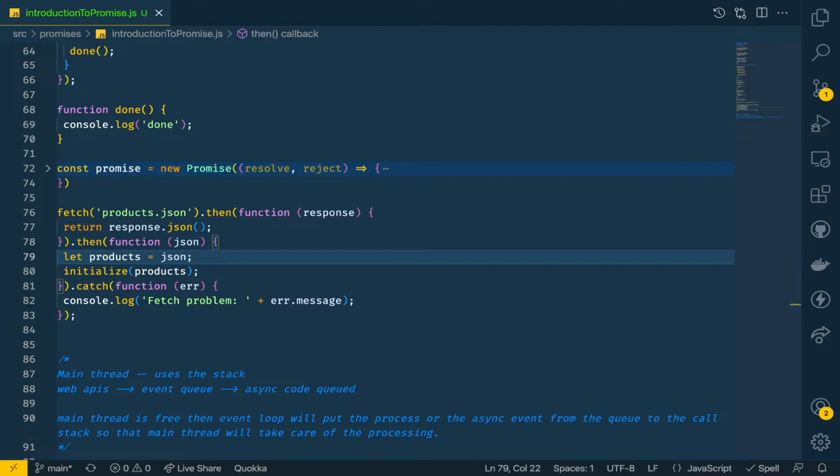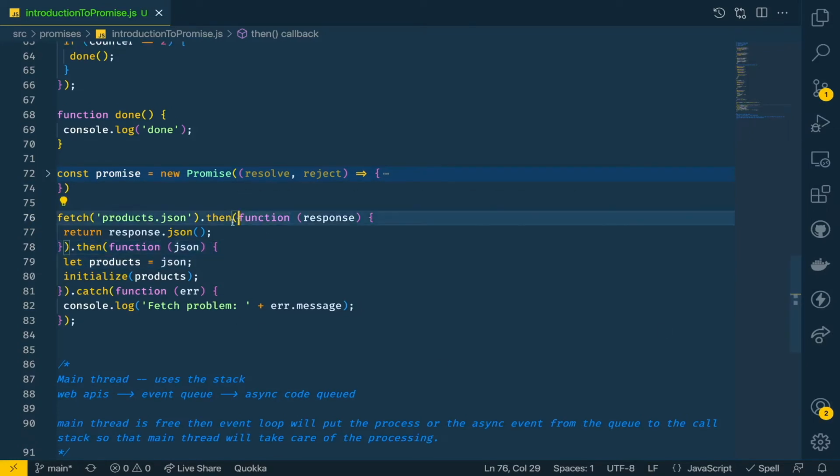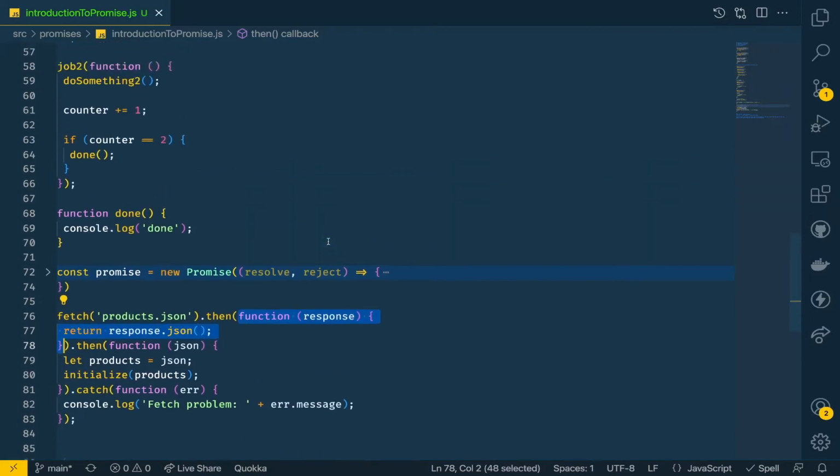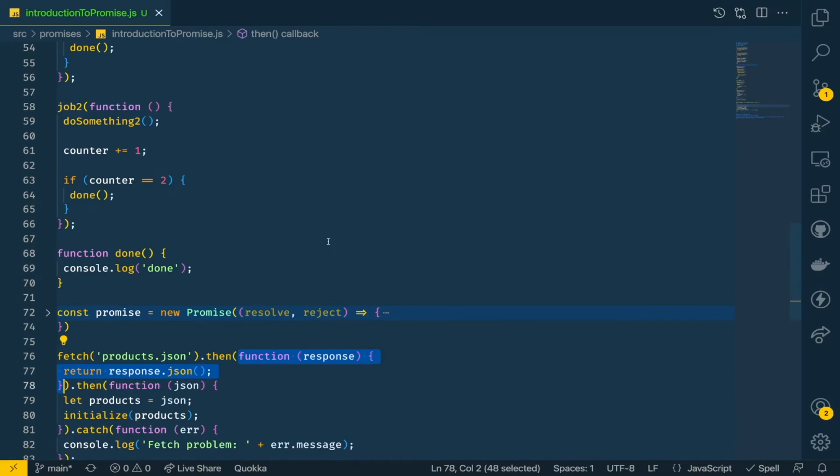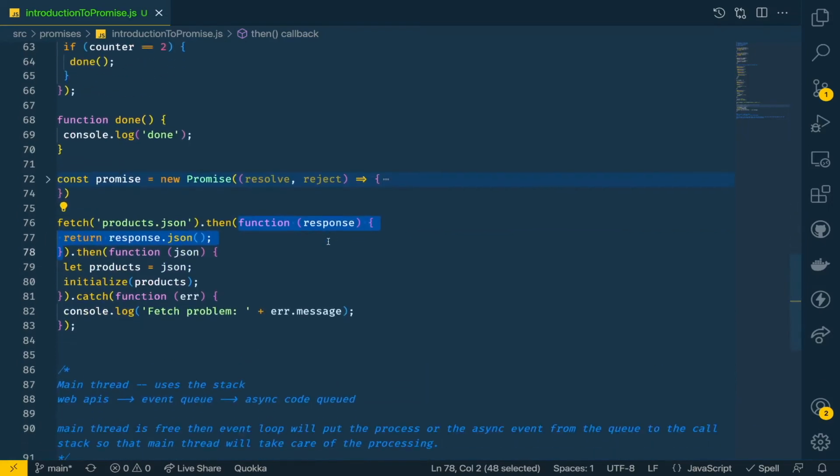Promise callbacks are always called in a strict order. They are placed in the event queue. So these callbacks, what we were seeing here, these promise callbacks which are inside then, all go to the event queue. These are not like the callbacks which are being handled by the call stack directly.